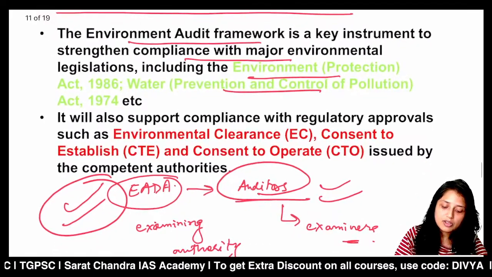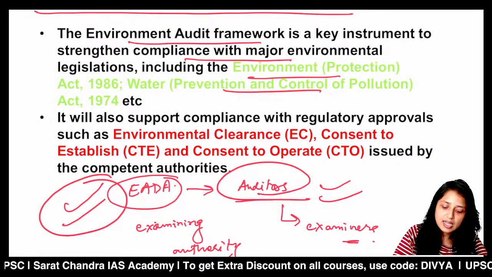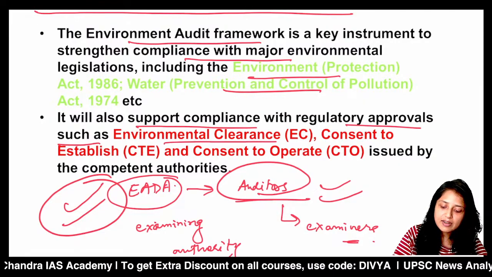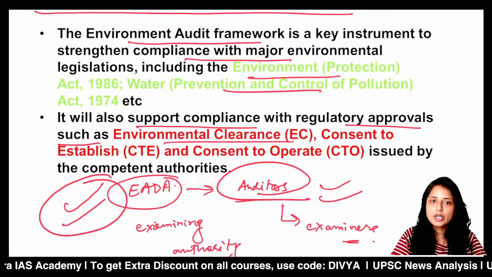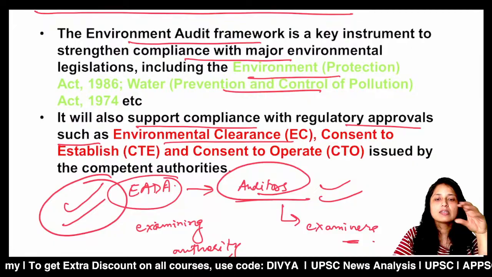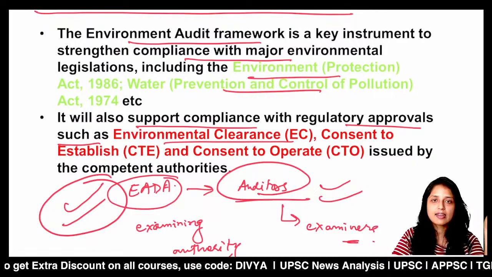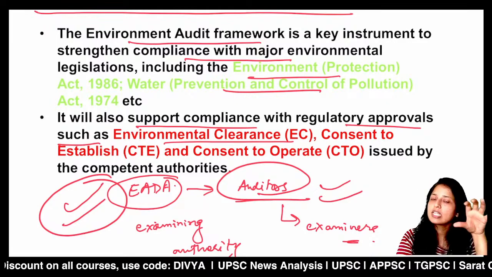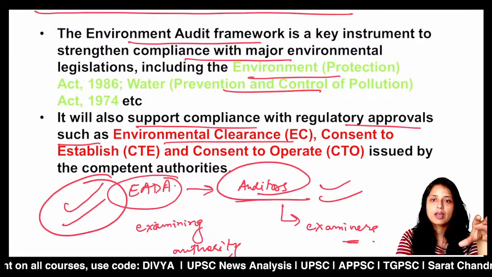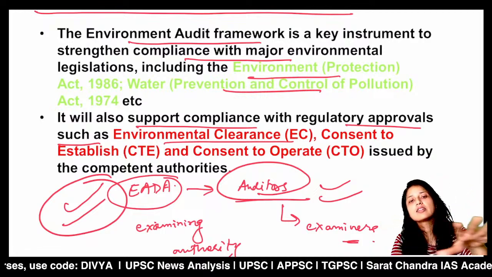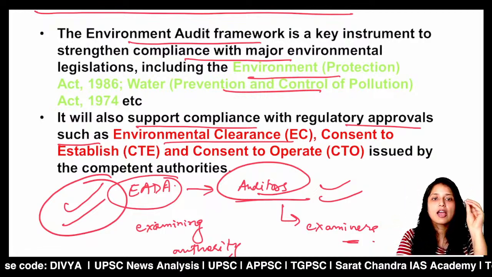Environmental auditors are a kind of examiners. So EADA will give the rules and regulations and the eligibility criteria. For example, what should be the educational criteria for the environmental auditors, because these are the auditors who will go to the plant, who will be connecting at the grassroots level. EADA will not go. It will just provide the rules and regulations for that. So first of all, it will provide the minimum eligibility criteria. It will develop the screening methods.